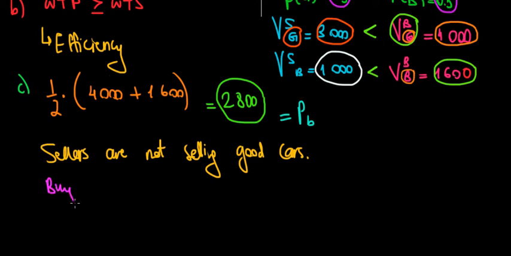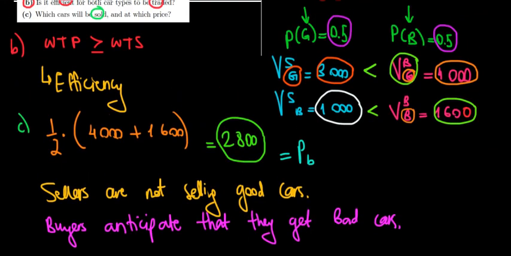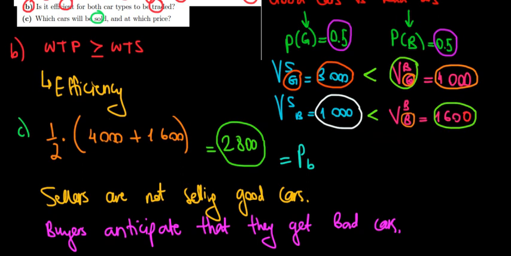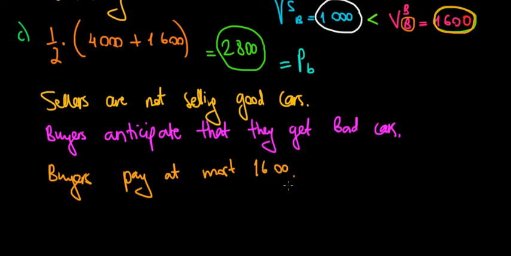So buyers anticipate that they get bad cars. And since the buyers get bad cars and they're willing to pay for that at most 1,600 euros, there's no point for them to pay 2,800 euros, meaning that the buyers are going to pay at most 1,600 euros for a bad car.